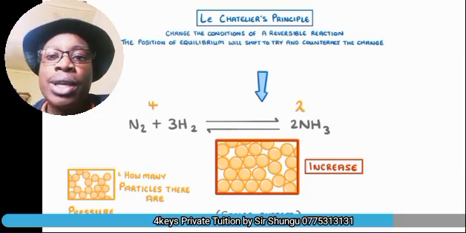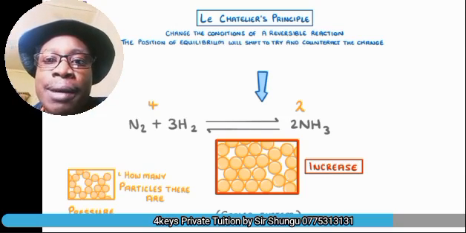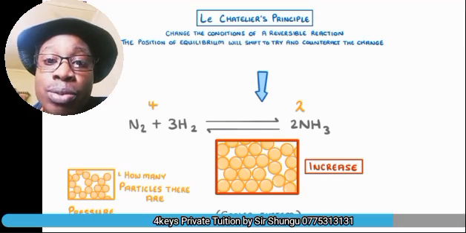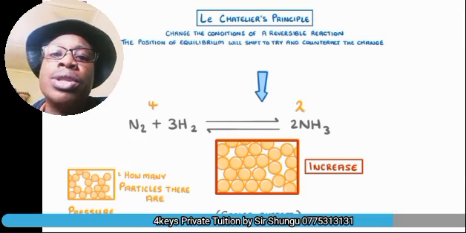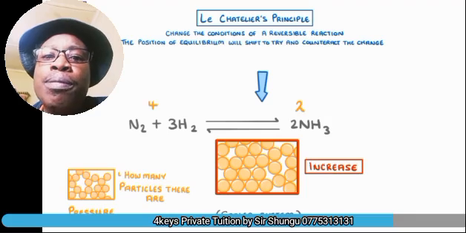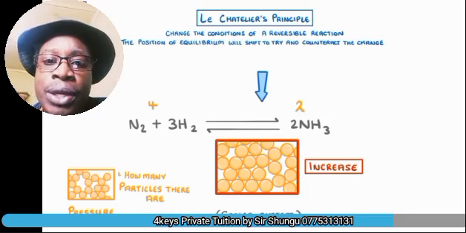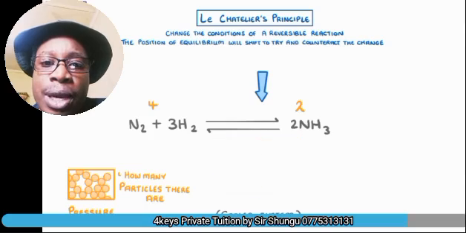So we can see from what we've done so far that you can manipulate the conditions of temperature and pressure to maximize your production of ammonia. So you just need to think which conditions are going to promote the forward reaction. Okay, let's move on to something else.